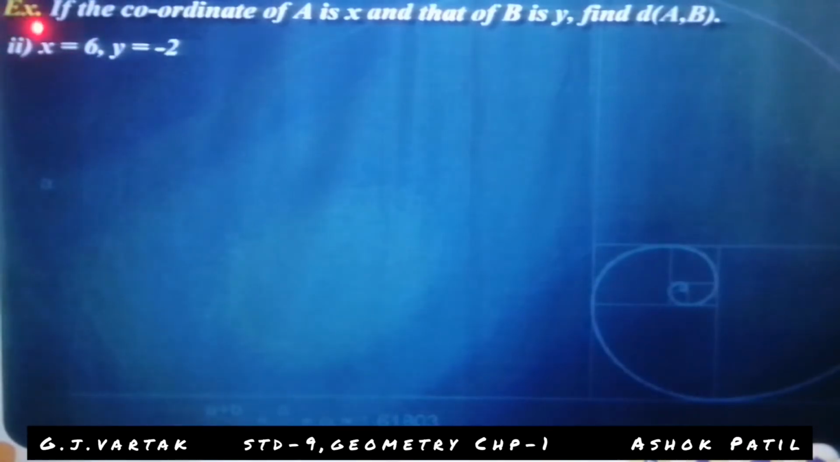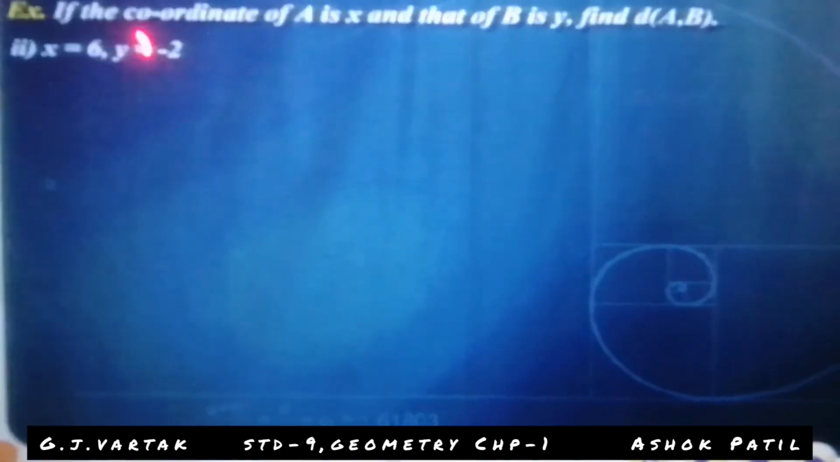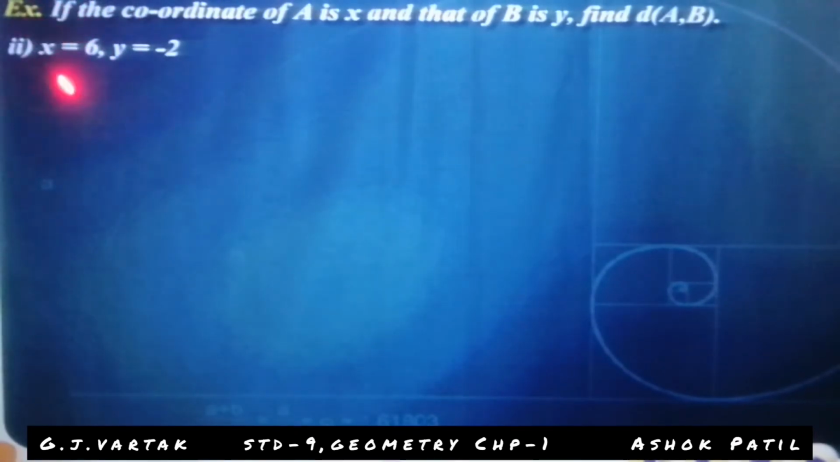If the coordinate of A is x and that of B is y, find the distance of AB. Second example of that main question: x is equal to 6, y is equal to minus 2. You know which is greater here? 6 is greater because 6 is positive and y is negative. Okay? Then 6 is positive and minus 2 is negative. That's why the y coordinate is less than x.